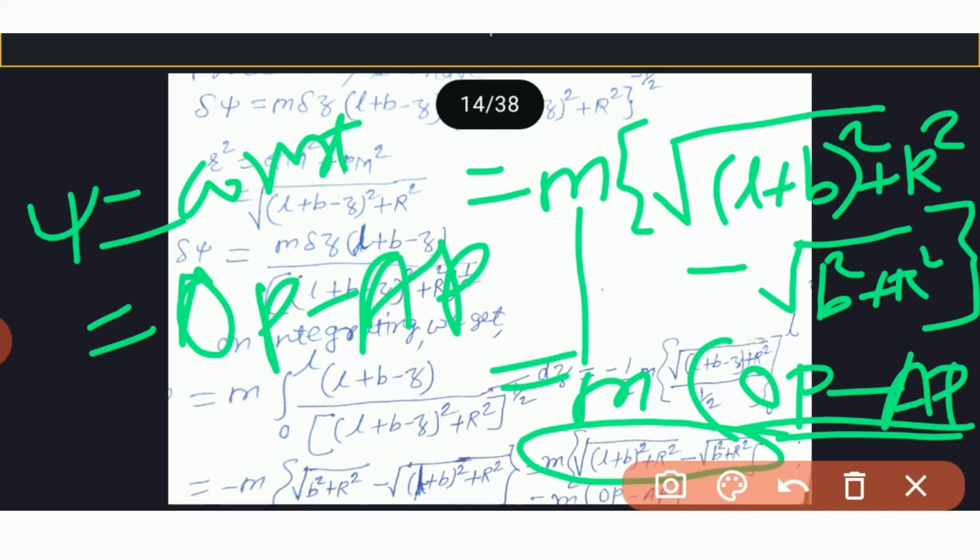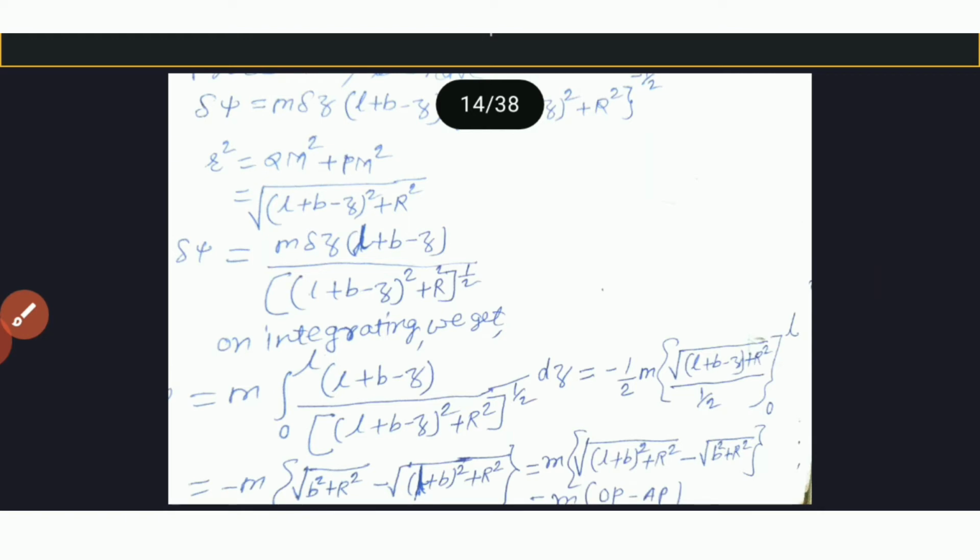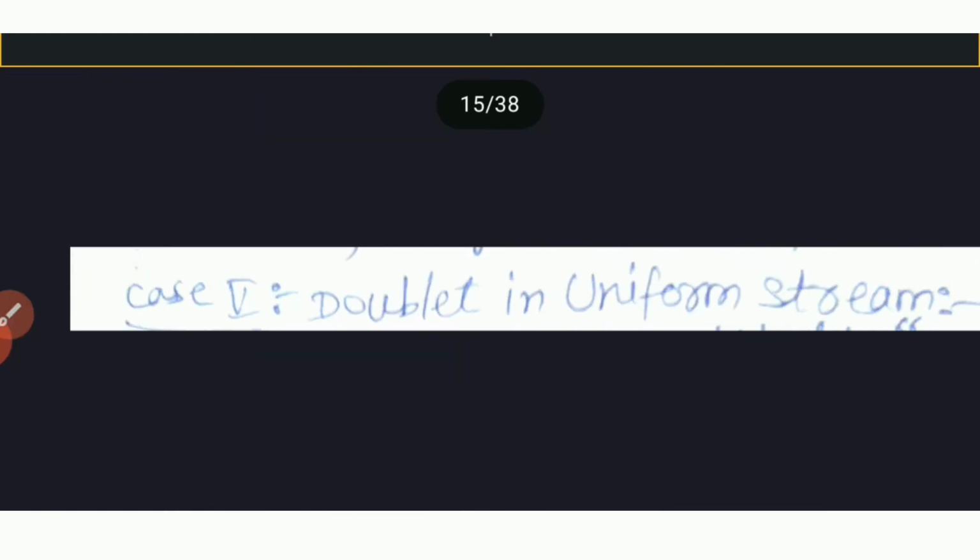Now we see the case fifth. Case fifth is a doublet in uniform stream.